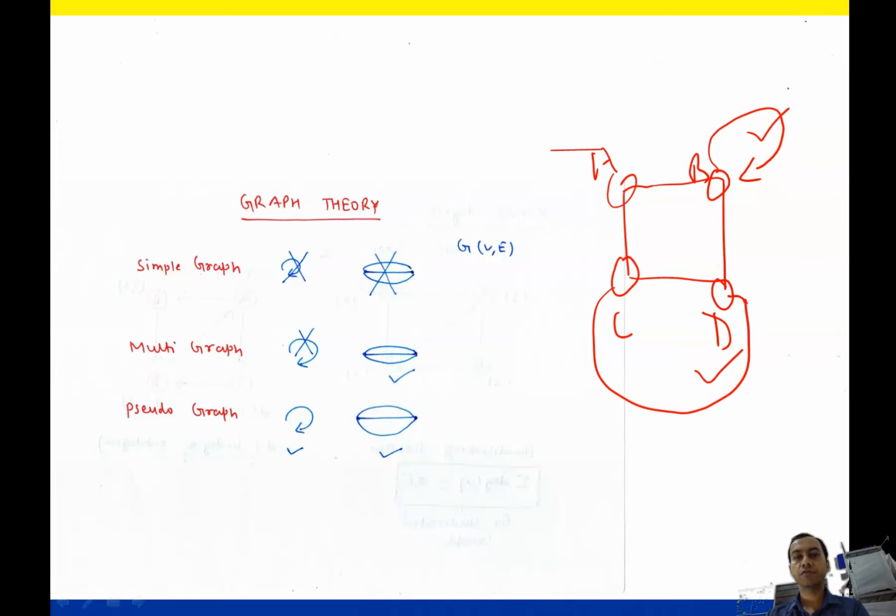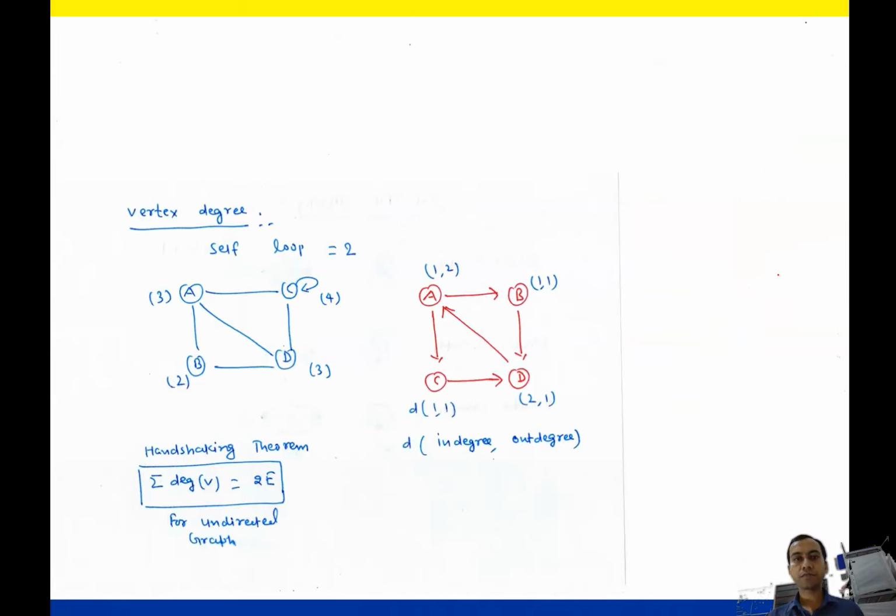So this is multigraph. Pseudograph is where parallel edges are allowed. You can make more than one. It is allowed and loops are also allowed. Means parallel edges are allowed and loops are allowed. If you have any doubt, you follow the class notes.